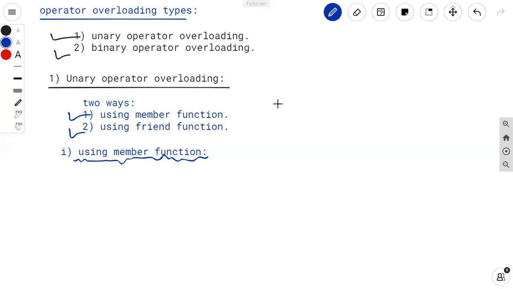And in case of the unary operator overloading using member function, we are providing that one operand by the system using the calling object. So that's why this operator function does not require any argument. Fine.